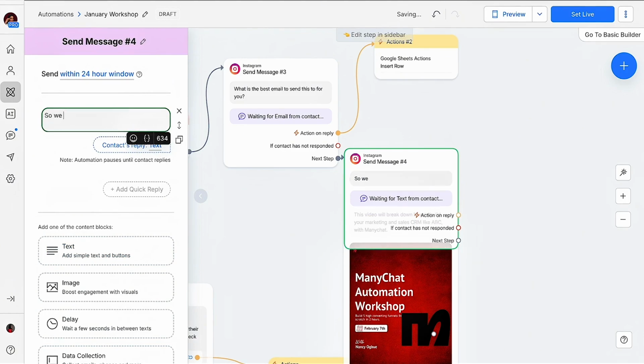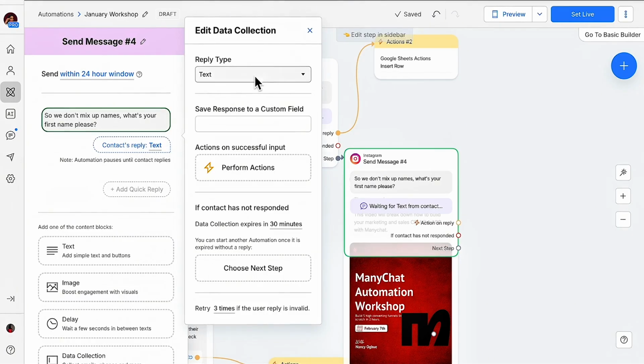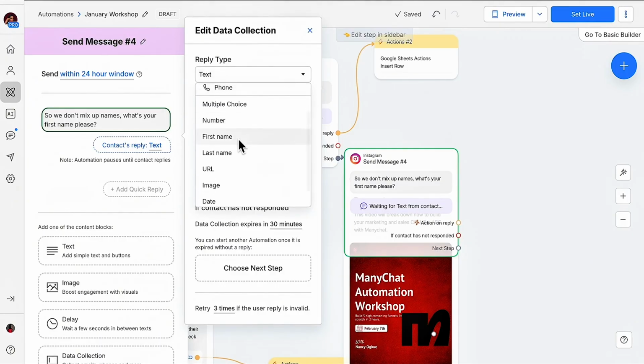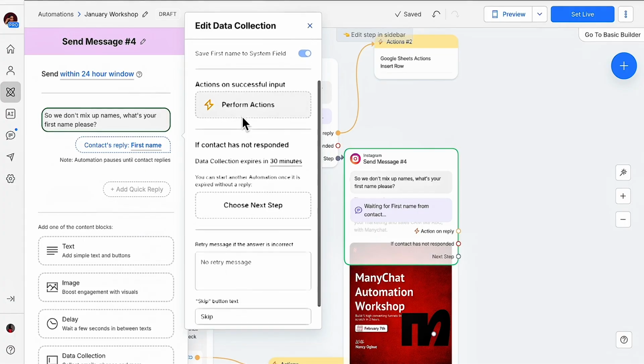So we don't mix up names. What's your first name, please? We come here and we change this to first name. We are building what? A CRM. All right.